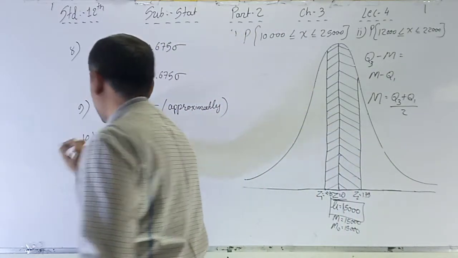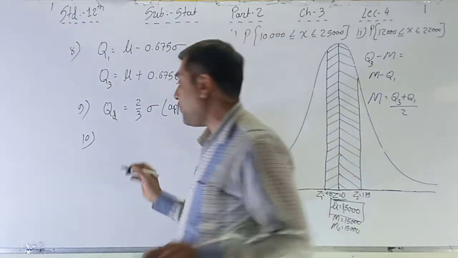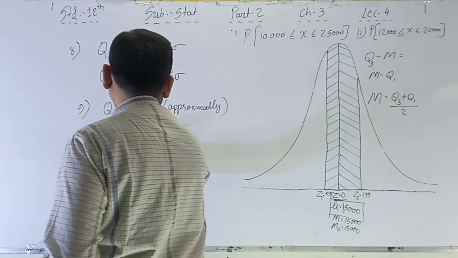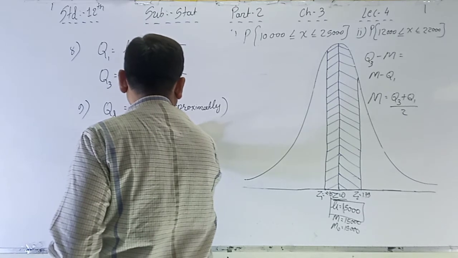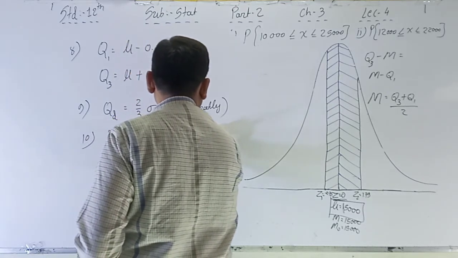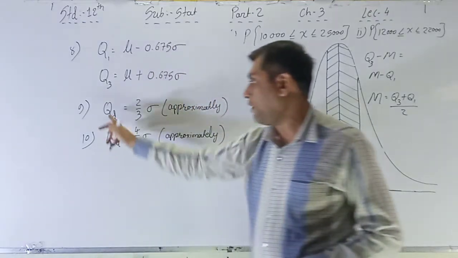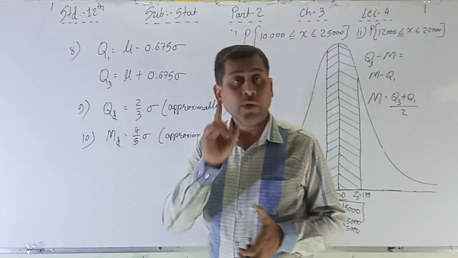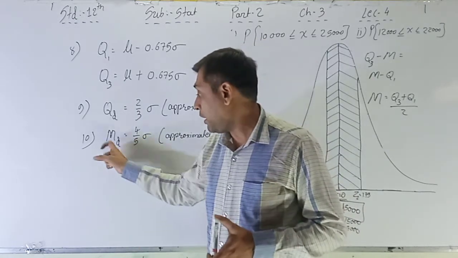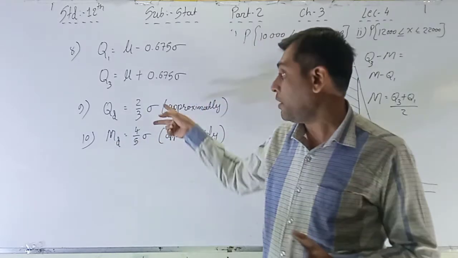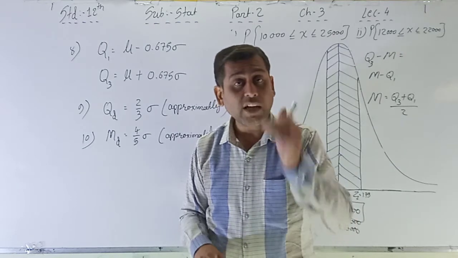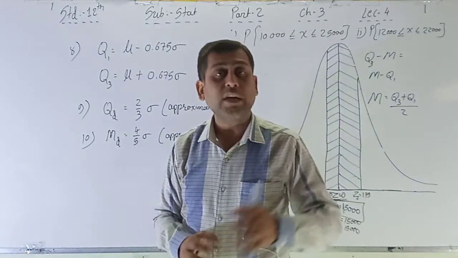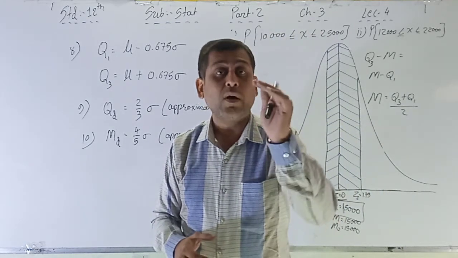And the last, 10th point, the formula for the distribution: mean deviation, MD, is equal to 4 by 5 sigma approximately. First quartile deviation 2 by 3 sigma, mean deviation 4 by 5 sigma. Again sigma given, find mean deviation; mean deviation given, you have to find out sigma on the basis of this formula. Okay, and the last point, that is 11, you also have to remember. The 6 points are given here, and you have to remember all these 6 points.